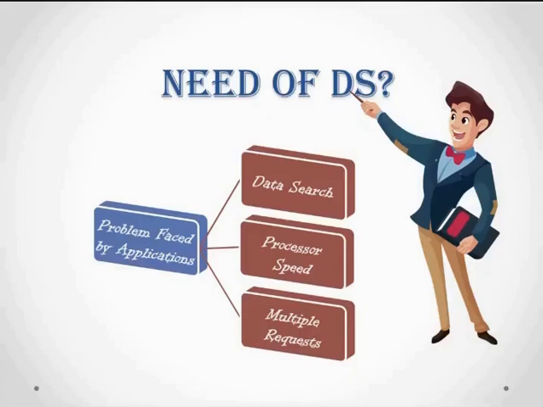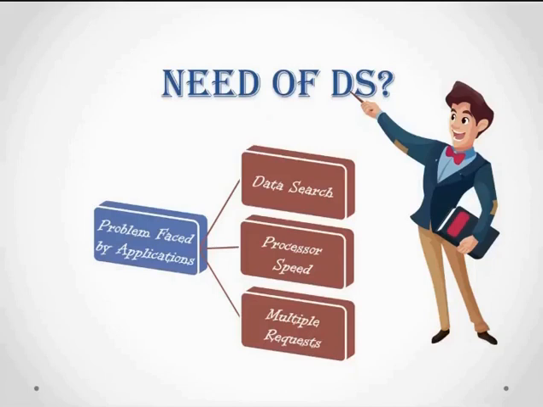So this is the first problem. The second thing is processor speed. Why are we saying that processor speed is also a problem? Nowadays we are processing information with a huge amount of data. We are not processing the information with 10 or 100 or a thousand pieces of data. Nowadays, we are using a huge amount of data to get the information, right? So if you want to process this huge amount of data, we require high speed processing, right?